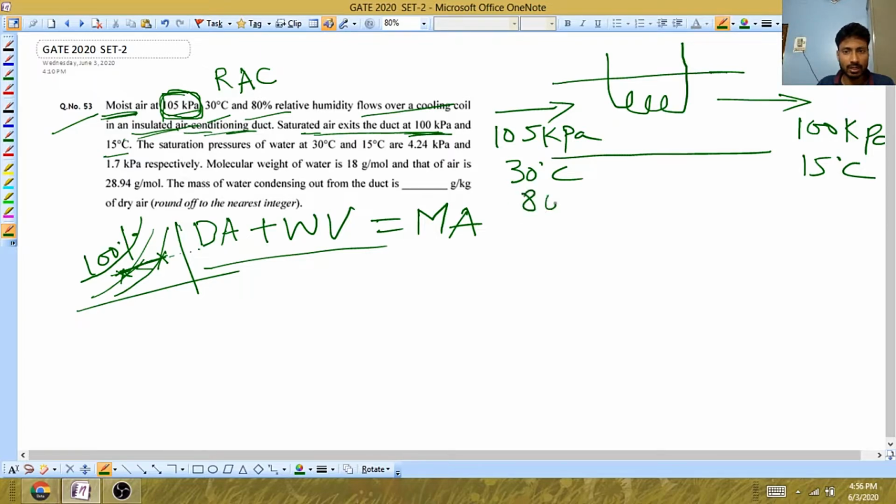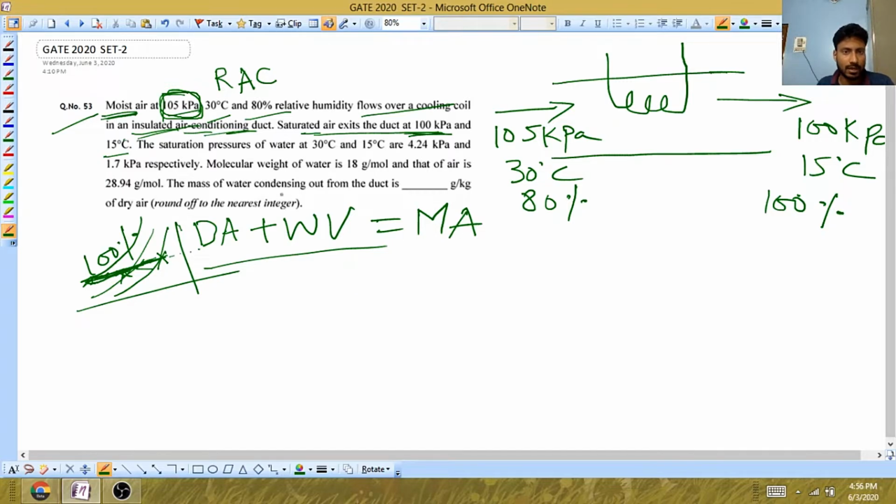Here humidity is 80% RH, and here they have said saturated air. Saturated air means it reaches the saturation curve. This curve will touch this line. This line is basically a straight line. This will touch this curve. So RH will be 100%.